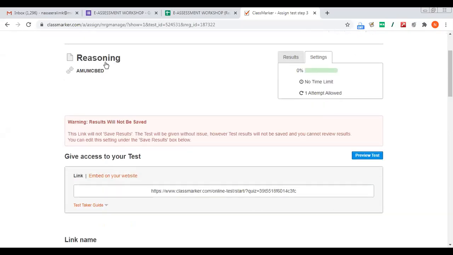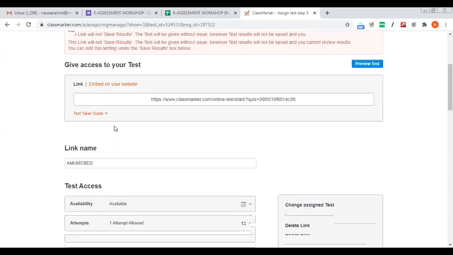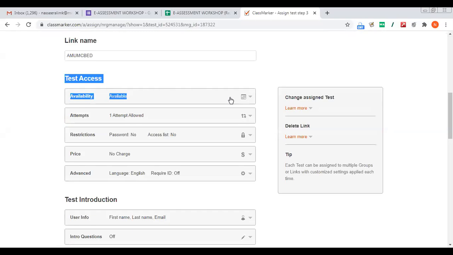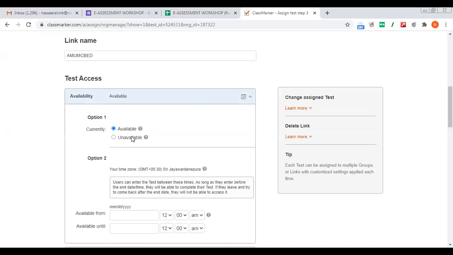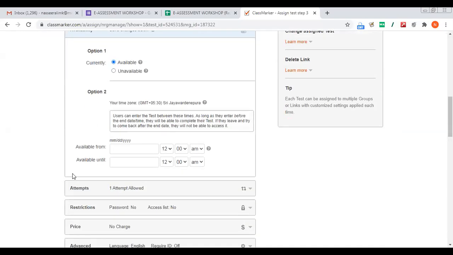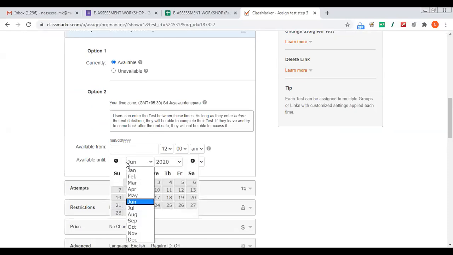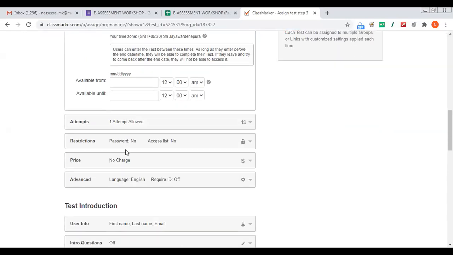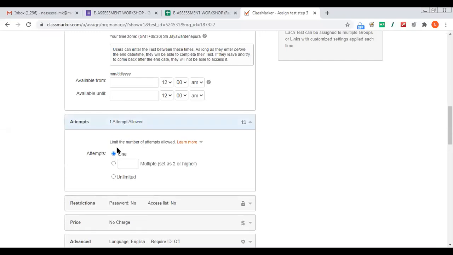Now you see reasoning. I have created a test, reasoning, and when you create a test, you will be having provisions here like availability. You can schedule it or you can make it available. You see the time limit. The question we were getting when we were discussing about Google Form is that can we schedule the time from 12 to 12:30, etc. Like that you can schedule the test here. Now you can also limit to one attempt or unlimited attempts, multiple attempts, etc.